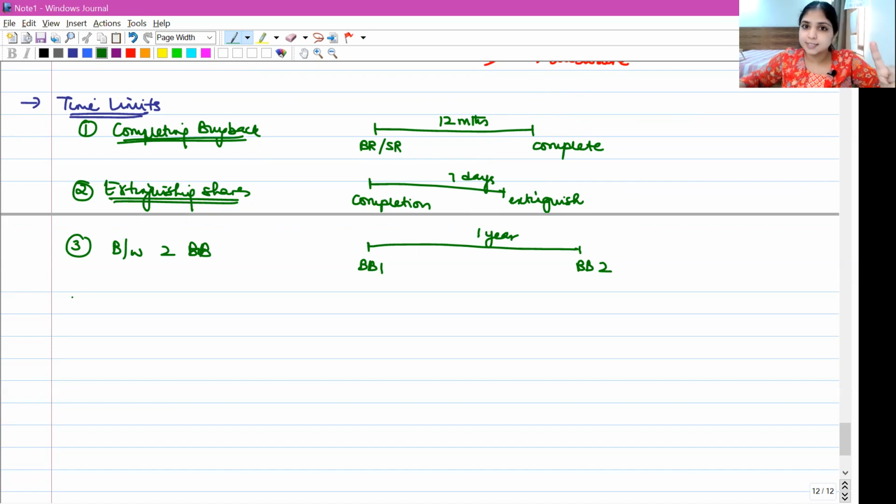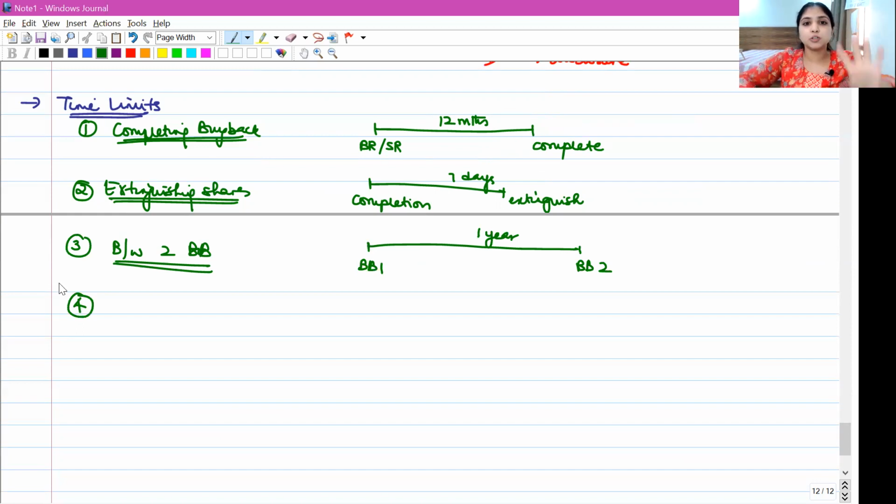Okay, first time limit, the company should complete the buyback within 12 months from the date on which resolution is passed. Second time limit, once the company completes the buyback, within 7 days, the company should extinguish the shares. Third time limit, between two buybacks, we need a minimum time gap of 1 year. Okay, this was my third time limit.